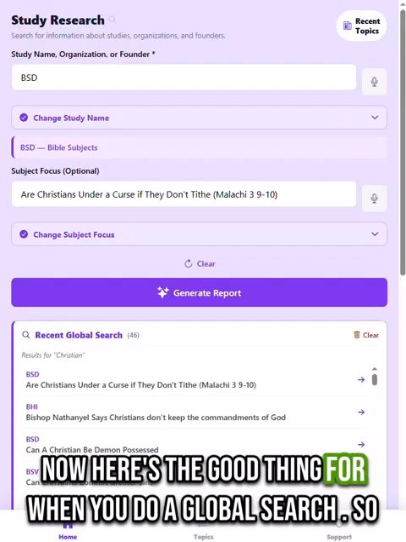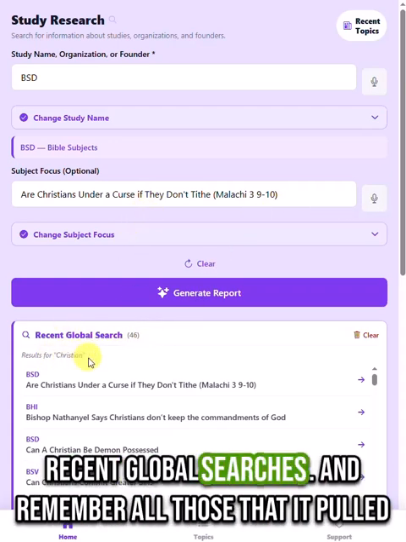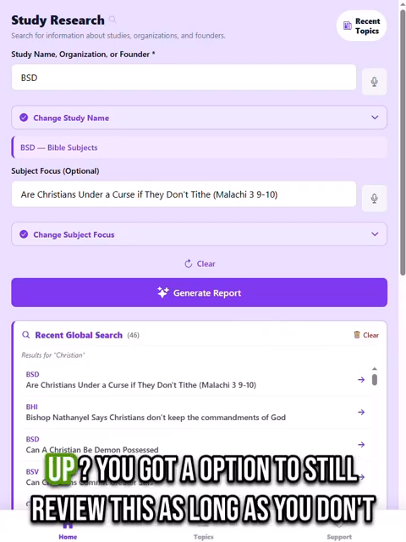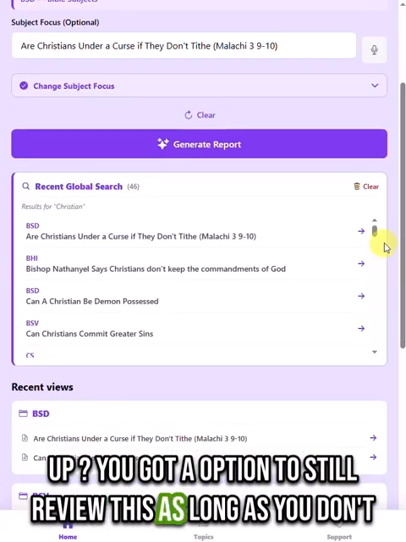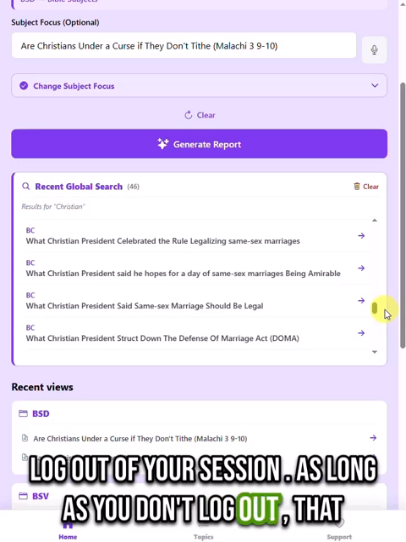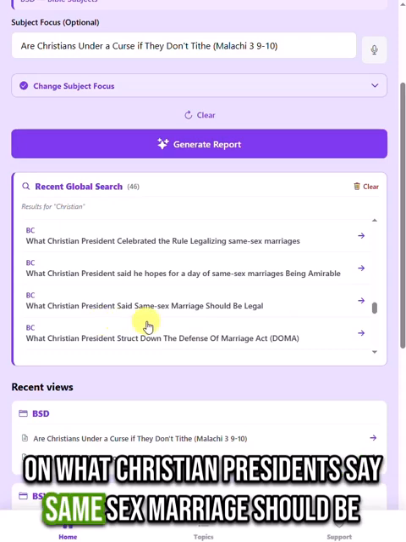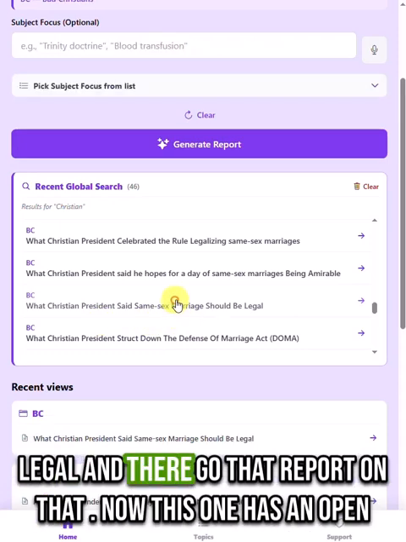Now here's the good thing for when you do a global search. Notice you got another area on your home screen. It says recent global searches, and remember all those that it pulled up? You got an option to still review this as long as you don't log out of your session. As long as you don't log out, that information is still available. And I'll just click on one, what Christian presidents say, same-sex marriage should be legal, and there goes that report.